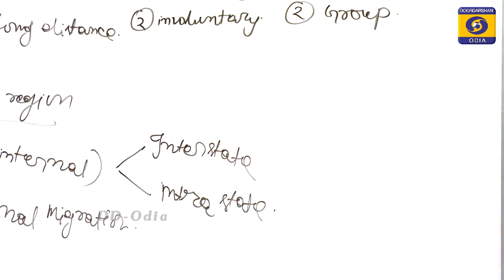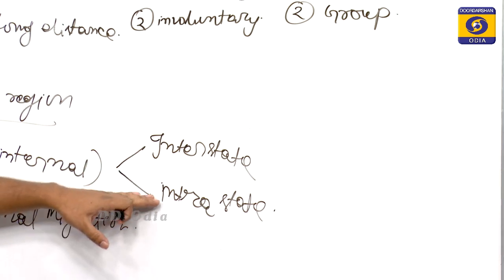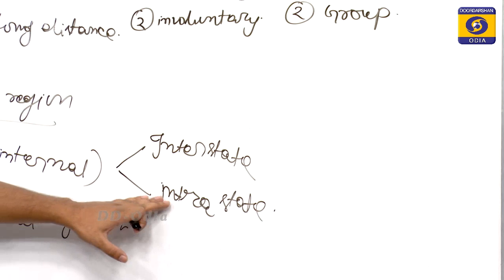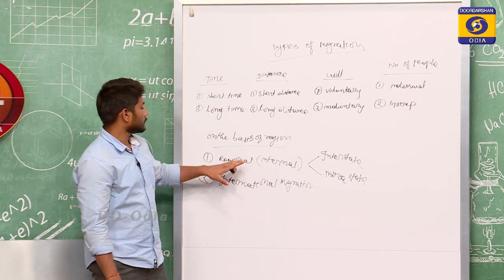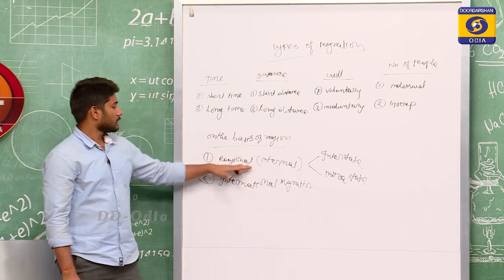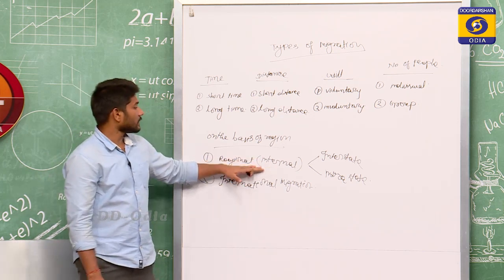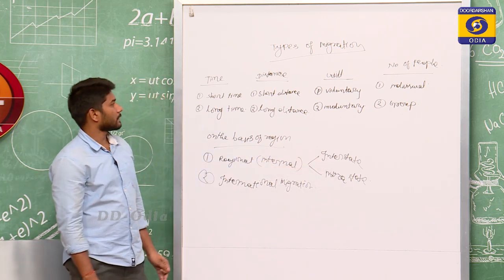Now, what is interstate migration? Interstate migration means when people move from one state to another state, it is called interstate migration. Intrastate migration means when the people move from within the state, from one district to another district, it is called intrastate migration. In this way, on the basis of region, it is of two type, regional and international. Again, regional migration are of two type, that is interstate and intrastate migration.